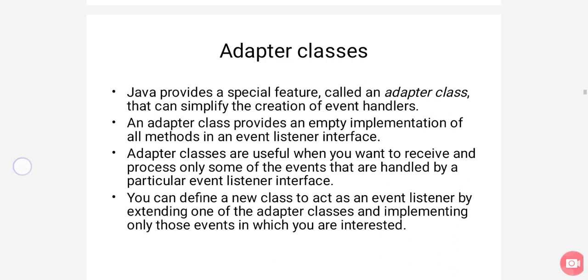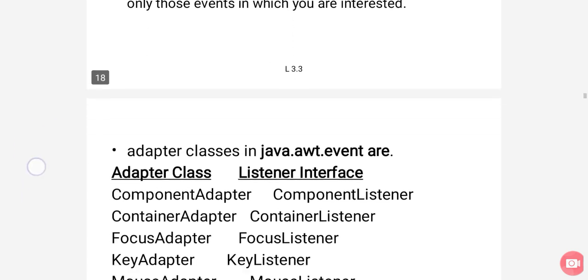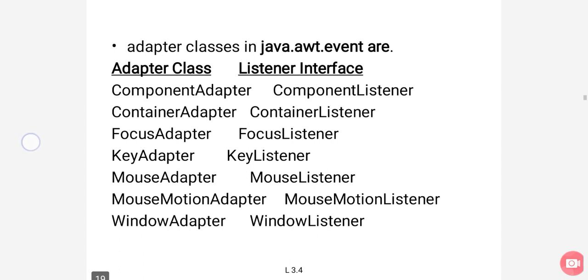The already defined adapter classes are present in AWT. By using them you can create a new class which will handle only your required events. Adapter classes are present in java.awt.event, which is in the AWT package of Java. So to use the adapter classes we need to import the java.awt.event package, within which all the adapter classes are present.